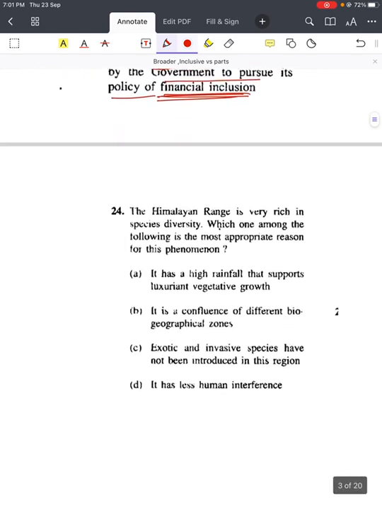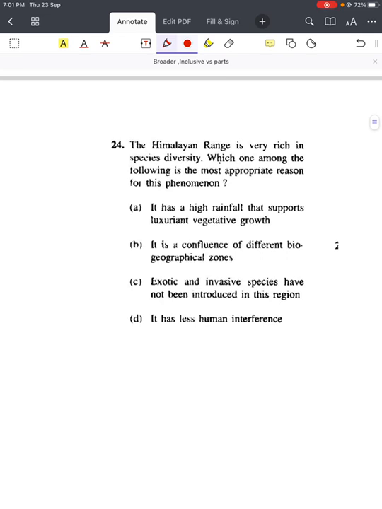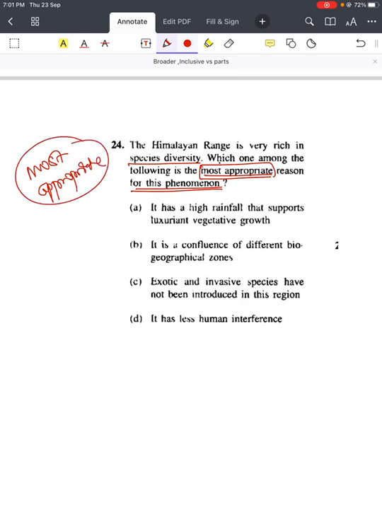We'll move on to the next question from 2011 itself. The question is, the Himalayan range is very rich in species diversity. Which one among the following is the most appropriate? So talking about the most appropriate reason for this phenomenon. When UPSC asks for the most appropriate, that means there can be other options which are appropriate but not the most appropriate. So we'll see one by one.